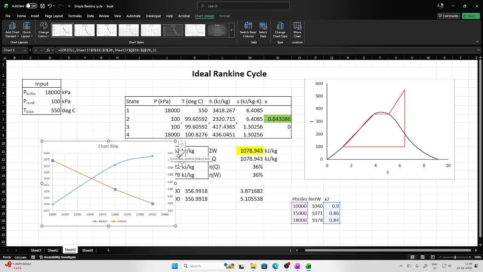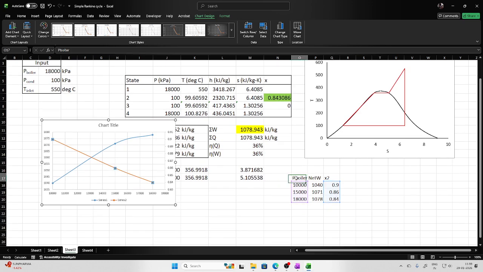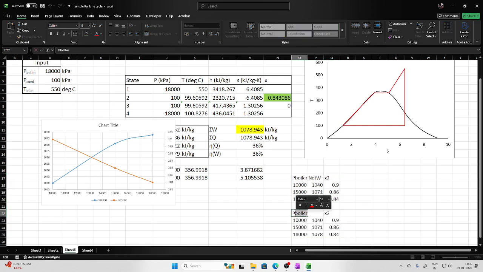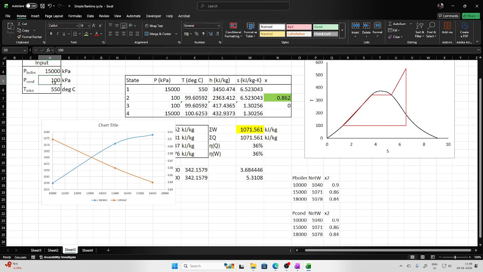Now let us do the same exercise, but this time for the condenser pressure. So this is not boiler, this is condenser, and let us keep the boiler at 150 bar, and increase the condenser pressure from 100 kilopascal, which means 1 bar, to let's say 300 and then 500.